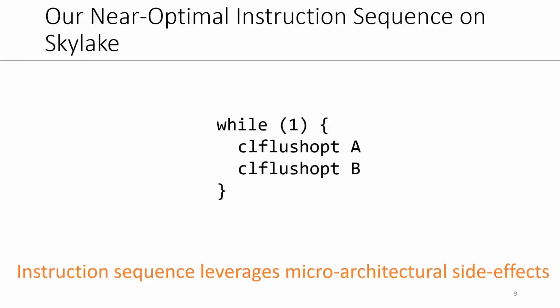In our work, we experimented with a plethora of different instruction sequences to find a way to maximize the rate of row activations. During this process, we discovered that cache line flush instructions can cause memory accesses. We ended up with the following instruction sequence composed simply of two CLFLUSHOPT instructions in a loop. Intel's documentation shows that the reason for CLFLUSHOPT triggering a memory read for systems with multiple processors is that cache coherence information for each cache line is stored within the line itself in DRAM.